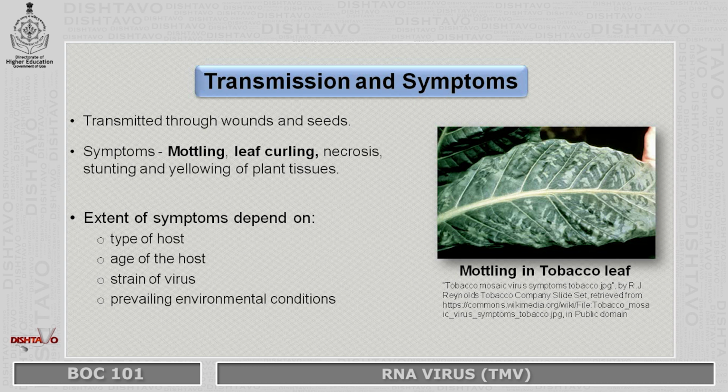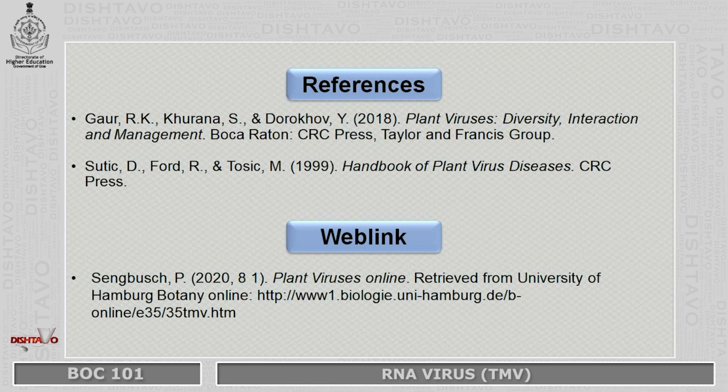Now, the extent of symptoms in the plant may depend on various factors like the type of the host, the age of the host, the strain of virus that is causing the infection, and the prevailing environmental conditions.